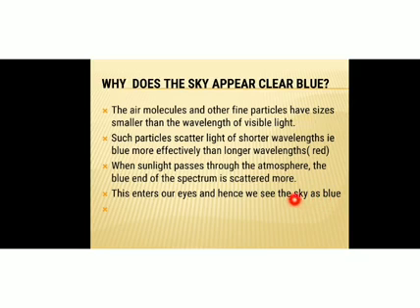Okay, so this is based on the concept of scattering of light. Also, small particles will scatter color of smaller wavelength. So blue color has a smaller wavelength than the red color. So the fine particles in the atmosphere will scatter the blue color, and we see the sky as clear blue. Okay, so this is a very important concept. Why does the sky appear clear blue?